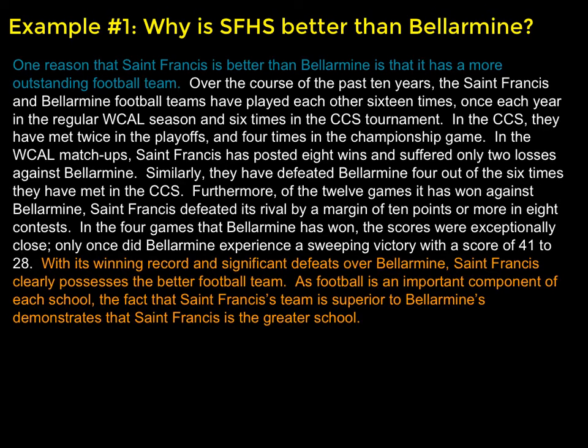Finally, the orange text is the warrant, and it explains how the data connects back to the supporting point. The warrant here is fairly brief. Warrants may be longer in some cases, but this particular warrant very concisely does analyze all of that data and connect back to the thesis statement.